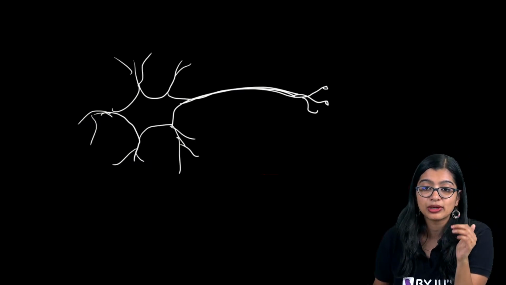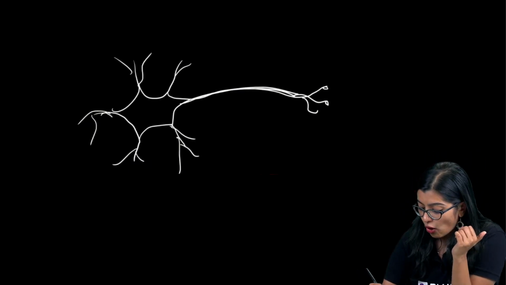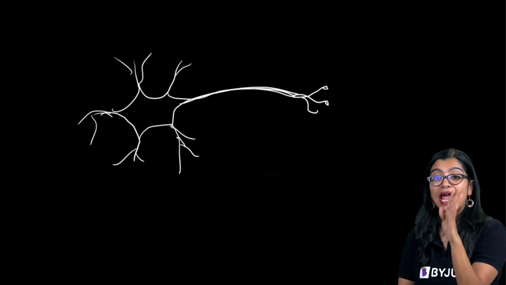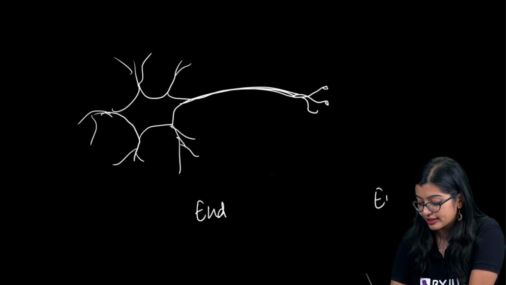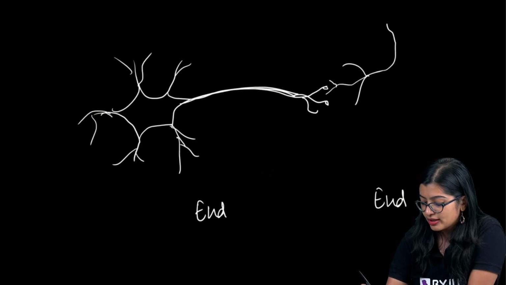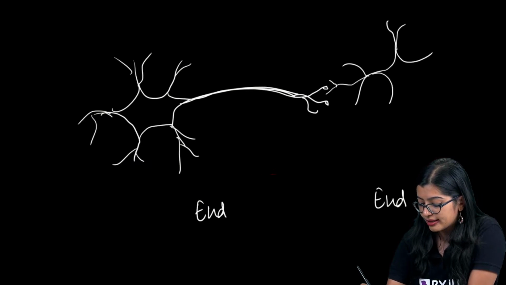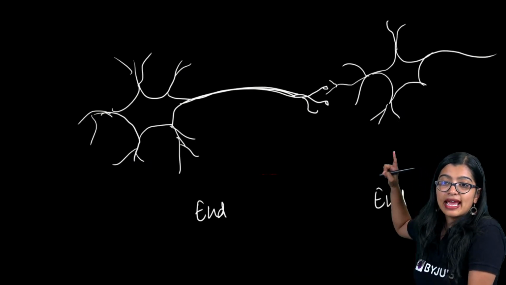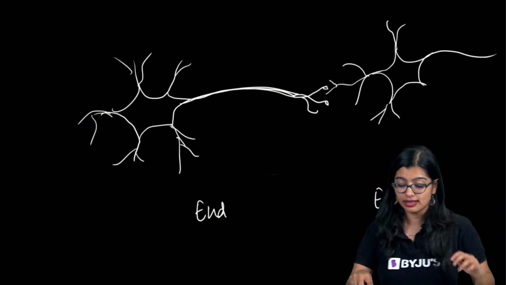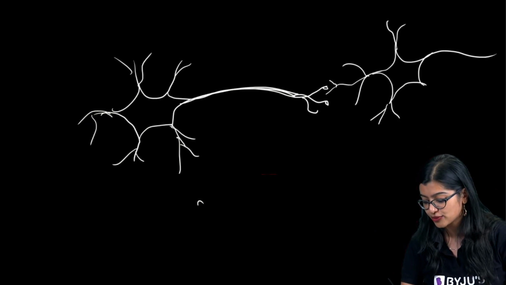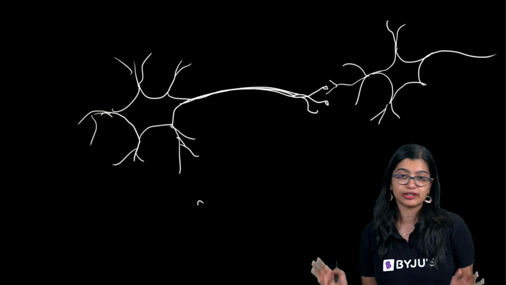Now, one thing that you need to understand, and learn about this very importantly, is that all neurons are arranged end to end. That means if one neuron is arranged this way, the other neuron would be arranged something like this, and they are arranged in this manner, one after the other.